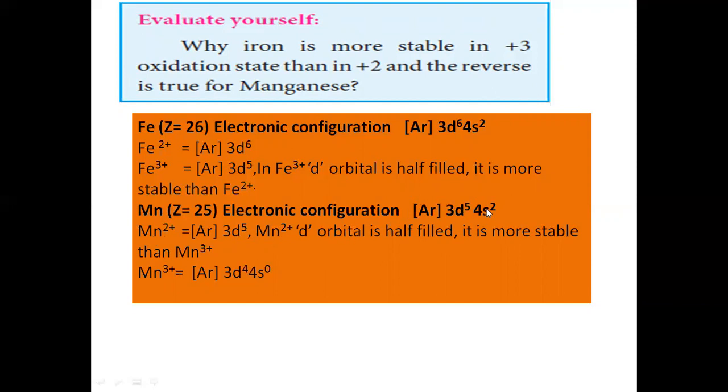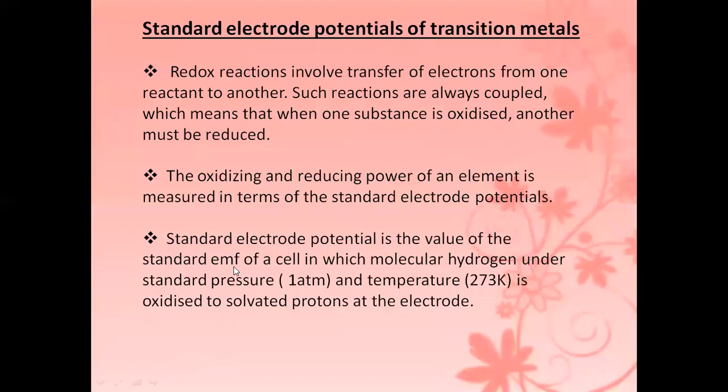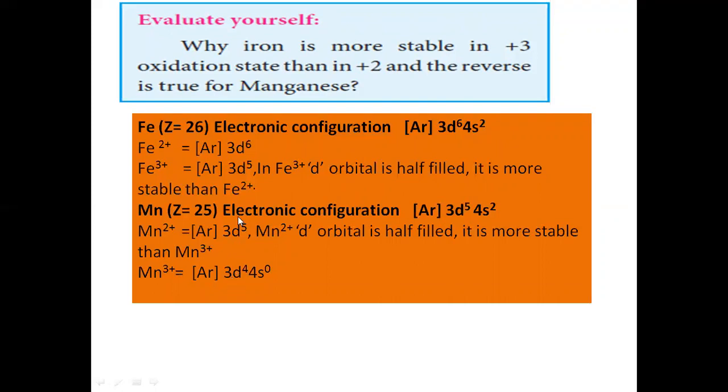Mn3+ means 2 electrons from the s orbital and 1 electron removed from the d orbital. When 1 electron is removed from the d orbital, it changes into 3d4. Now see the electronic configurations of Mn2+ and Mn3+. Mn2+ is 3d5, so it is half-filled. So Mn2+ is more stable than Mn3+.